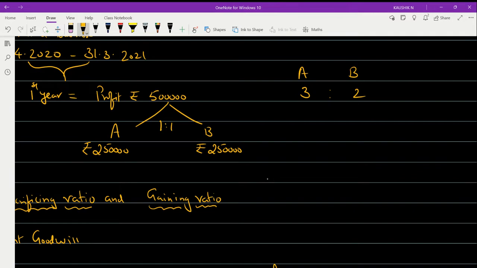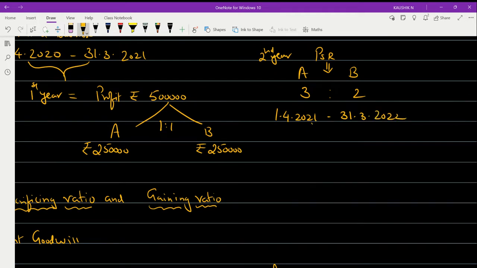Okay. So now the second year starts. In the first year they were equal partners, whereas in the second year this is their profit sharing ratio. The profit sharing ratio is given below as follows. Now the second year will commence from 1-4-2021, and it ends on 31-3-2022.